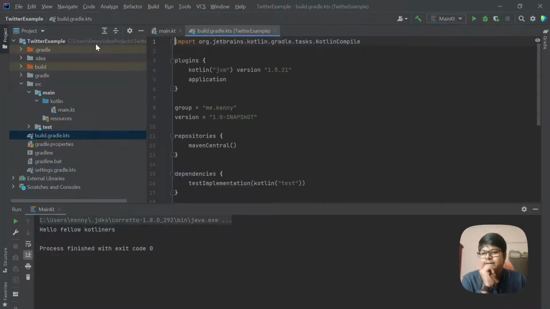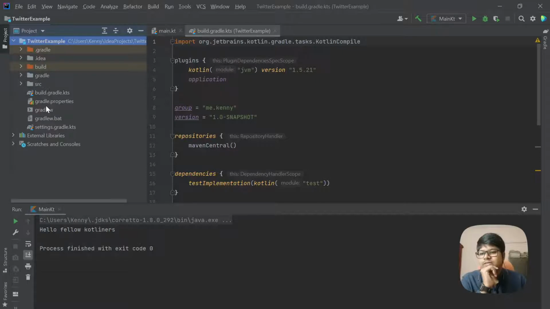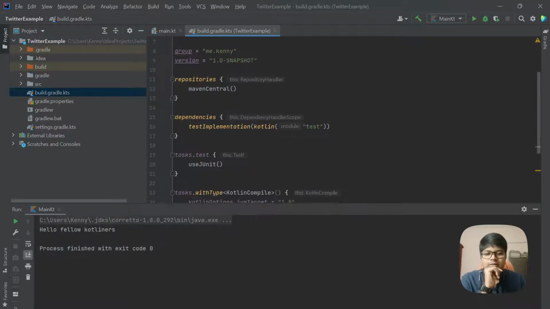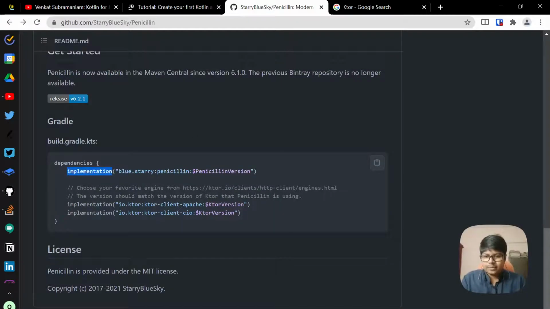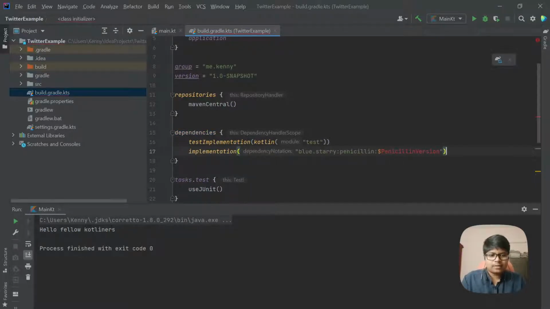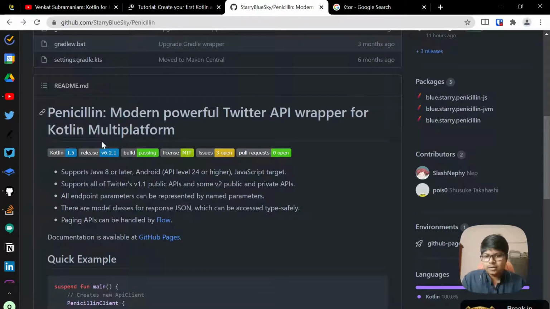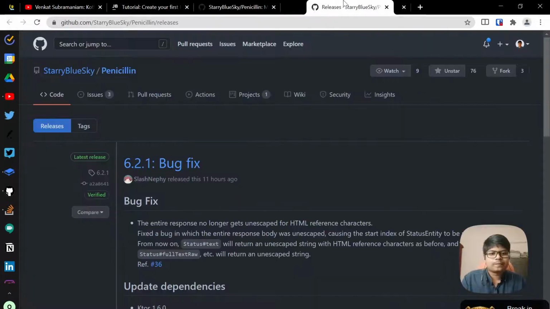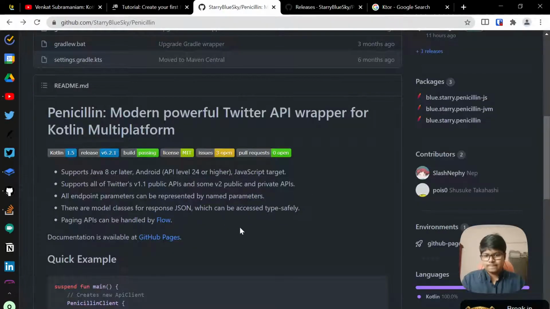Build.gradle. So if you look at this project, you open it, that first level, and you have the build.gradle. And the dependencies section is here. Implementation. Copy. And I think we have to replace this version. Version is 6.2.1. Okay. Then what else?